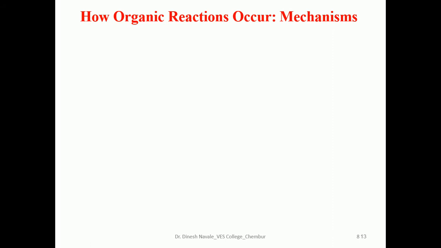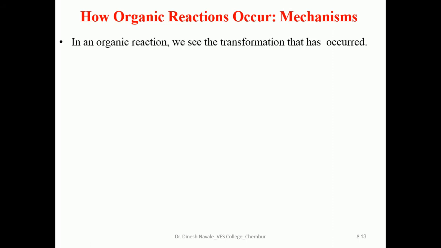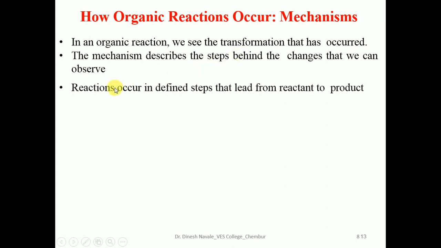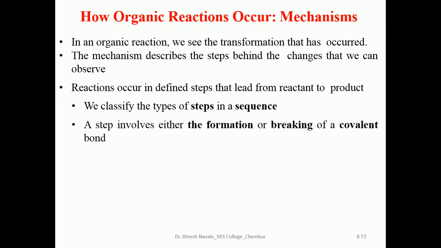So how do organic reactions occur? In an organic reaction, we see the transformation that has occurred. The mechanism describes the steps behind the changes that we can observe. The mechanism always gives the explanation about the different steps involved in the conversion of reactant into product. A reaction that occurs in defined steps leading from the reactant to the product can be termed the organic reaction mechanism. We classify the types of the steps in a sequence. Steps involve either the formation or breaking of a covalent bond.